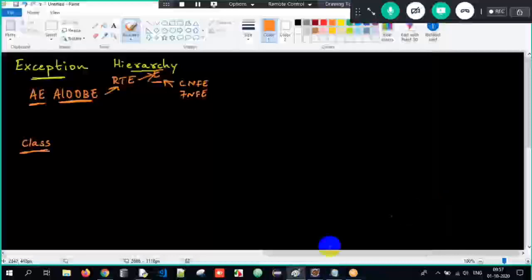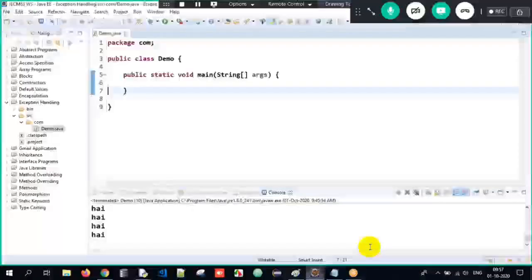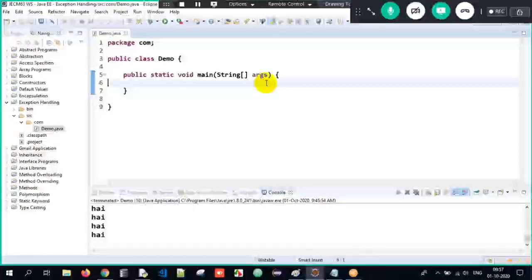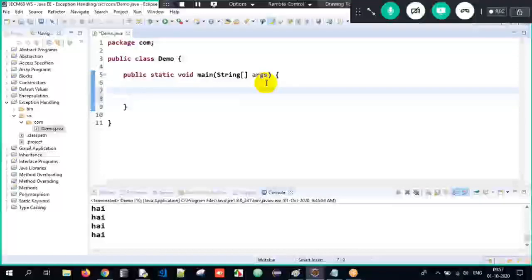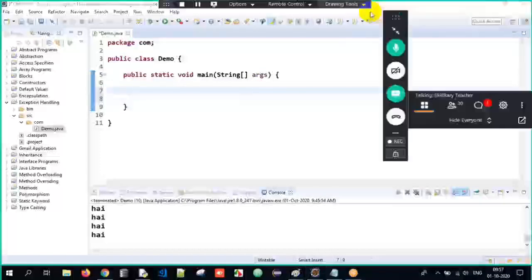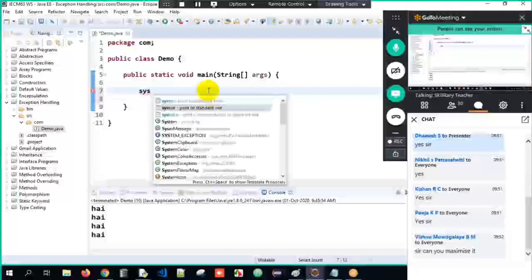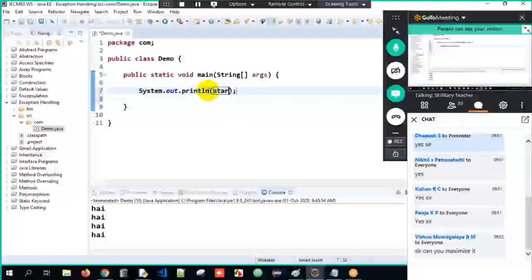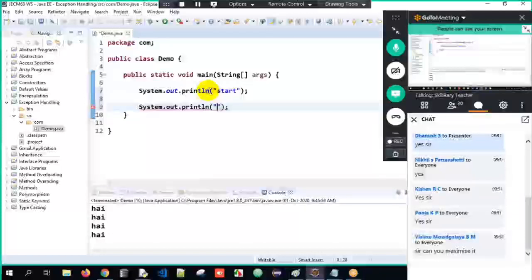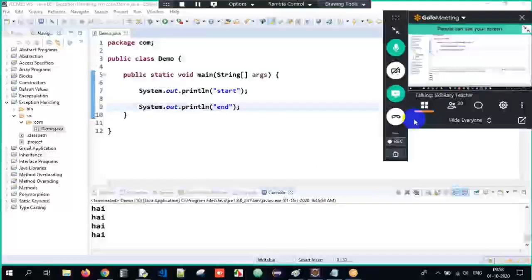Clear? So now we will go back to one program and I will explain it in a beautiful way. I have a class called Demo and I have my main method. Now here I will write one line: System.out, I will write it as start, for my understanding, and then I will also write it as end. So I have start and I have end over here.